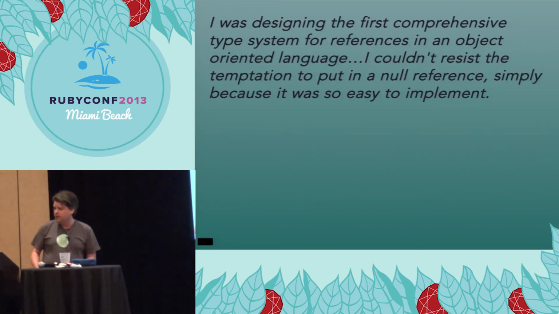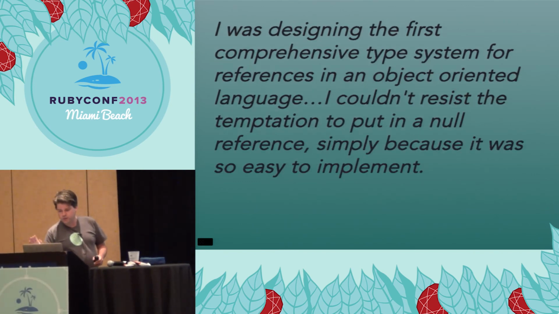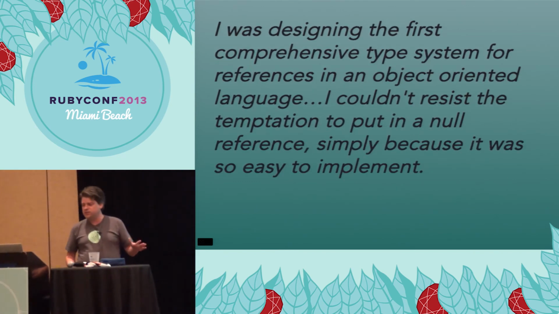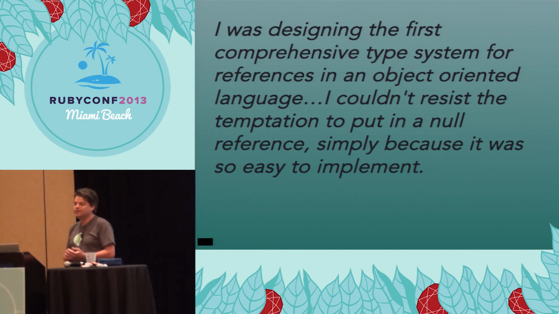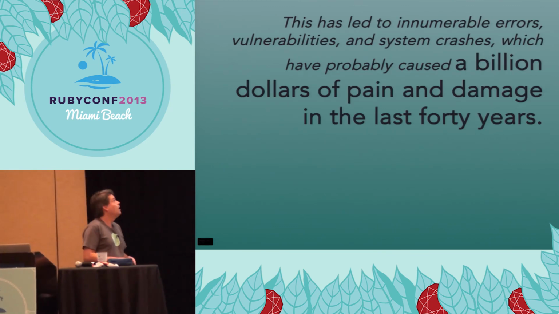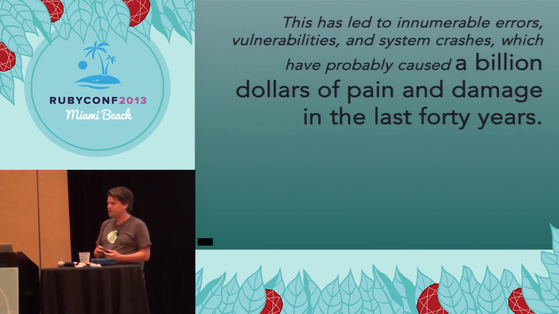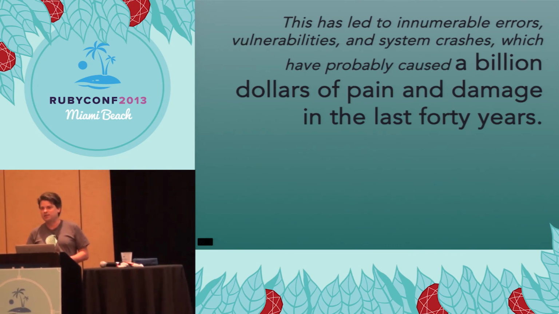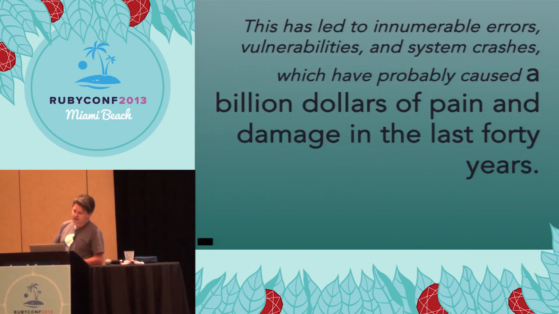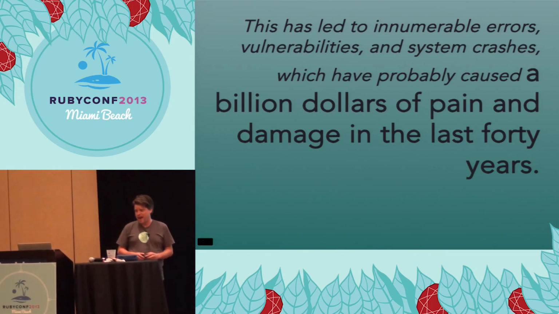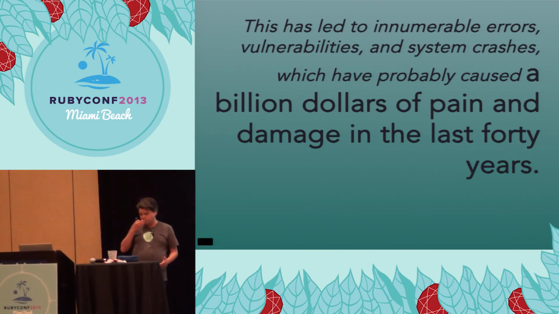He has this to say: "I was designing the first comprehensive type system for references in an object-oriented language, 1965. I couldn't resist the temptation to put in a null reference simply because it was so easy to implement. This has led to innumerable errors, vulnerabilities, and system crashes, which have probably caused $1 billion of pain and damage in the last 40 years." I think it's probably been 50 years since that happened, and it's interesting to think about.